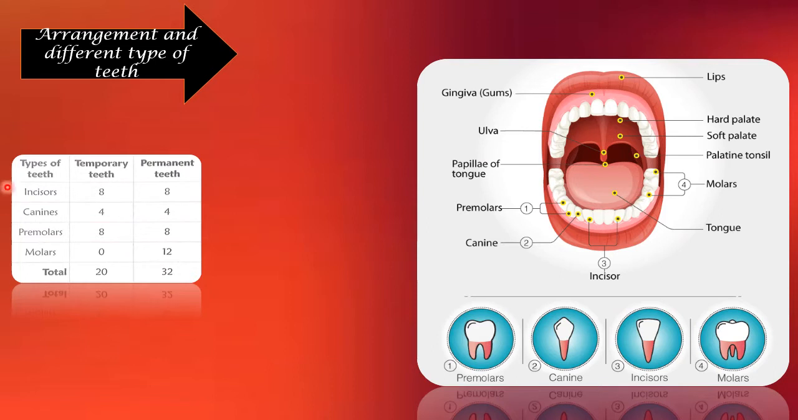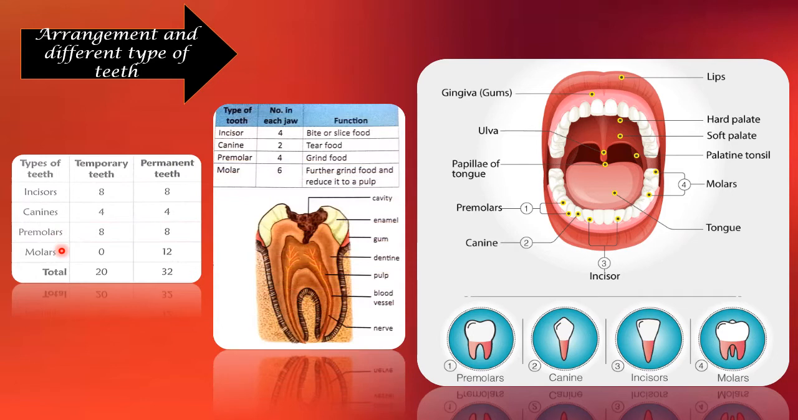Here, incisors number 18, considering both the upper and the lower jaw. Canines are 4 in number. Premolars are 8 in number. And molars are 12 in number. And the temporary teeth are the other teeth over here. Next, we will look at the types of teeth and their functions.